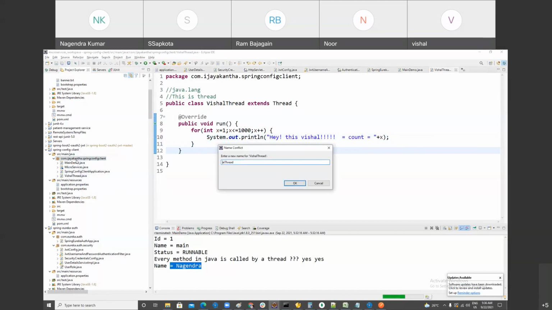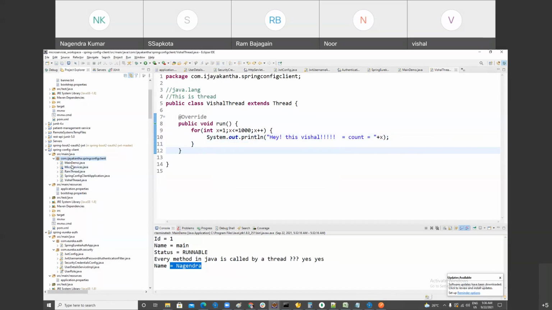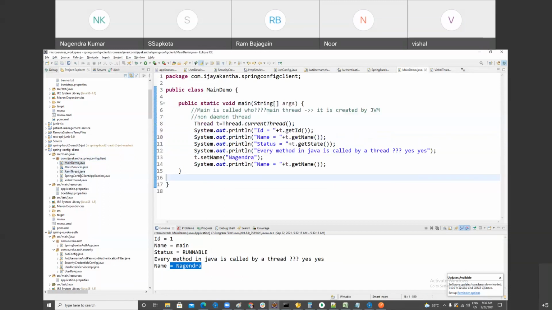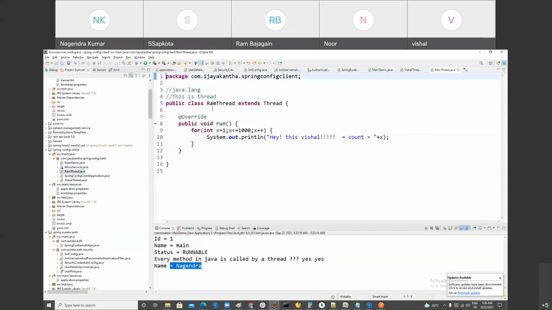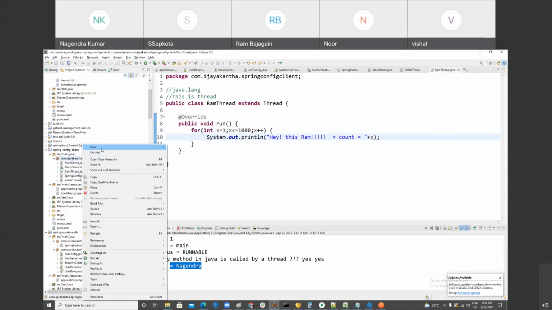You can make a new class that is called RamThread. So two classes are created, one for RamThread and the second one for VishalThread. Here, this is Ram, and you can do other stuff also. So both are going to execute, but one by one or parallel? You have to make that decision. I'm going to make one thread, and we have a main class.